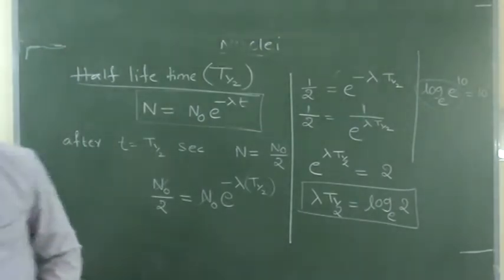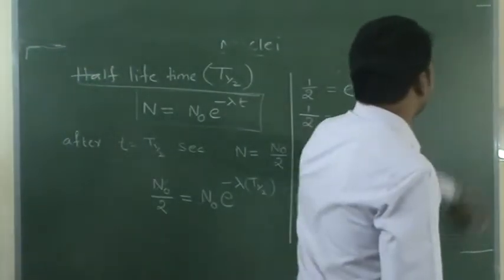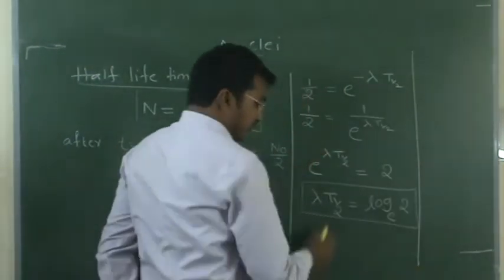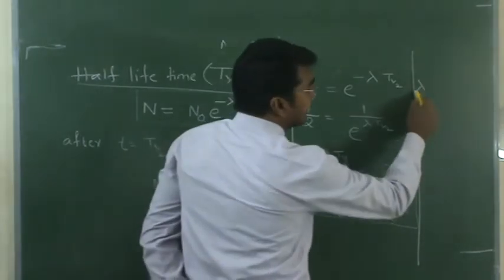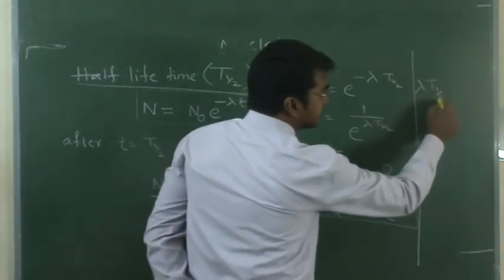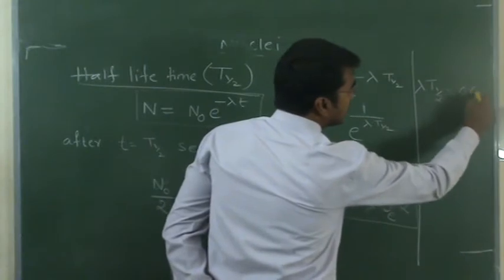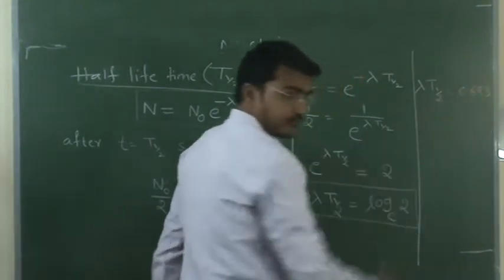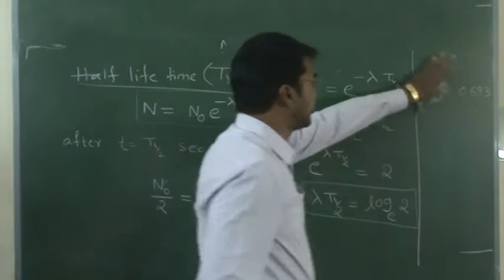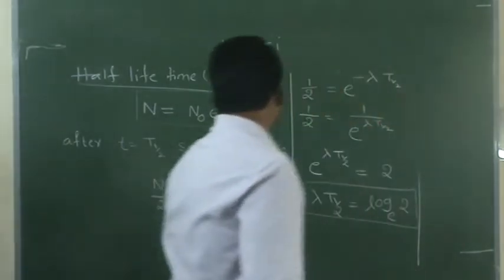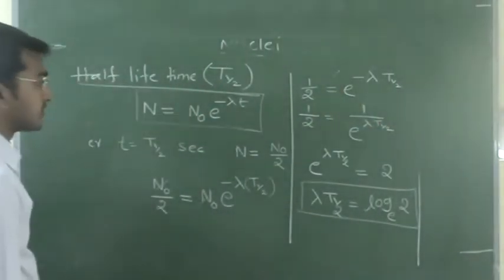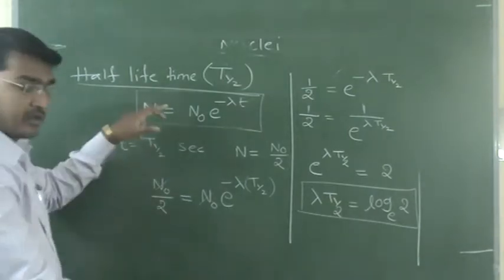So what is the log 2 value? Then lambda T half is equal to the log 2 value, 0.693. Okay. So remember this. Once again I am repeating.